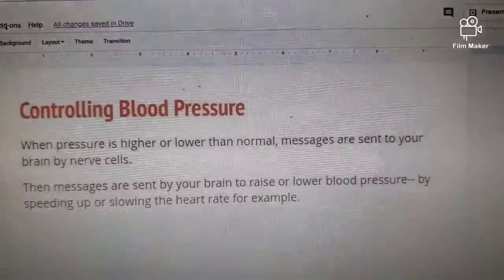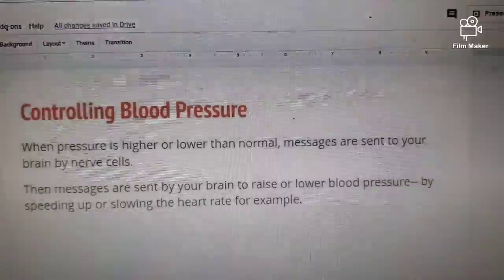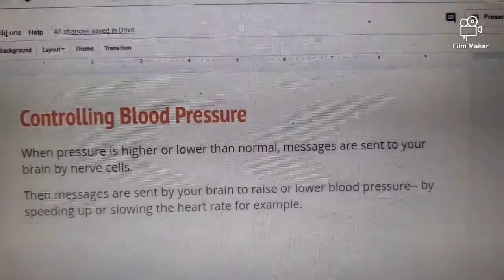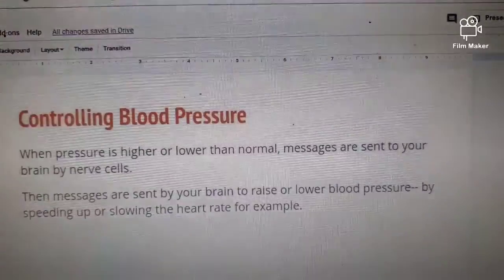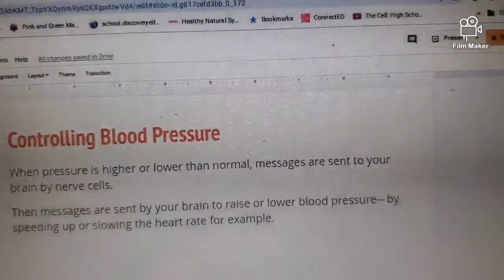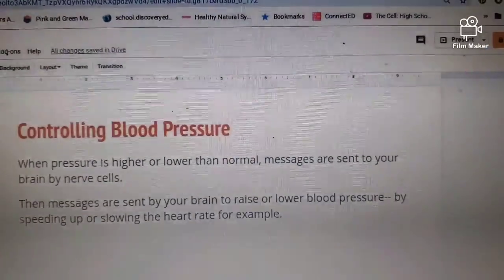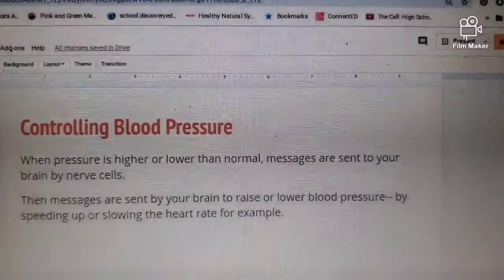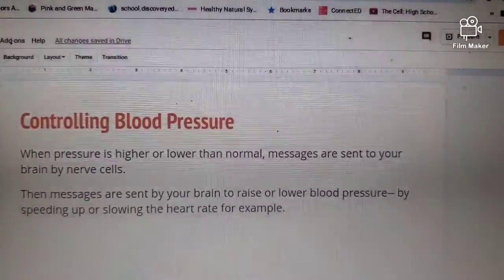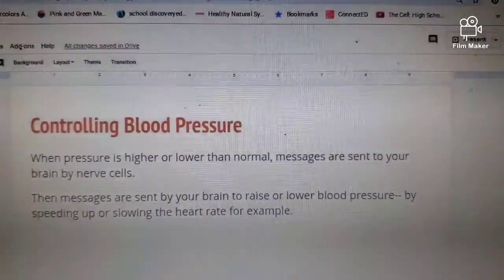When blood pressure is higher than normal, messages are sent to your body by nerves. Messages are sent to your brain to raise or to lower your blood pressure by speeding up or slowing down your heart rate, for example.